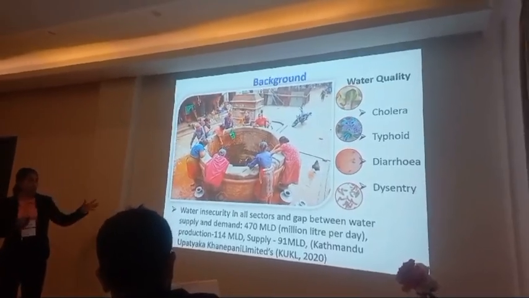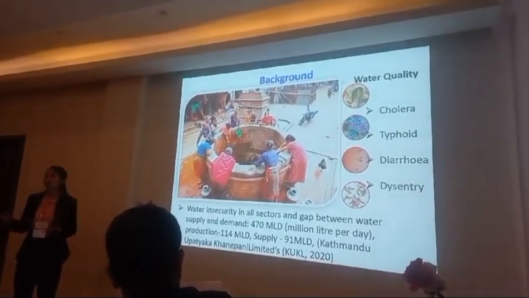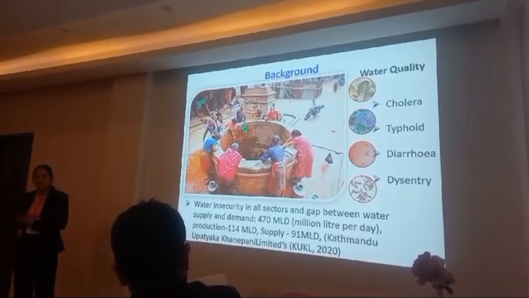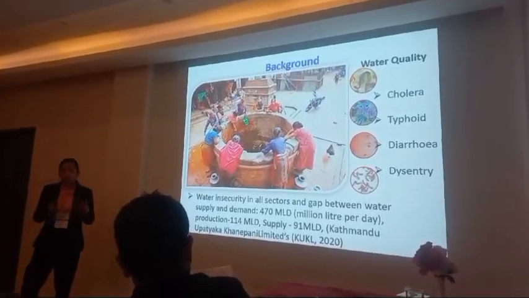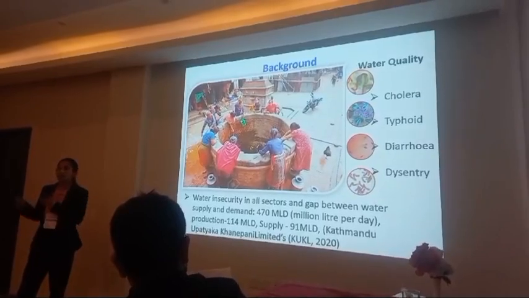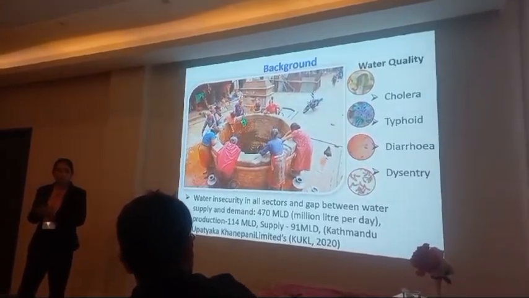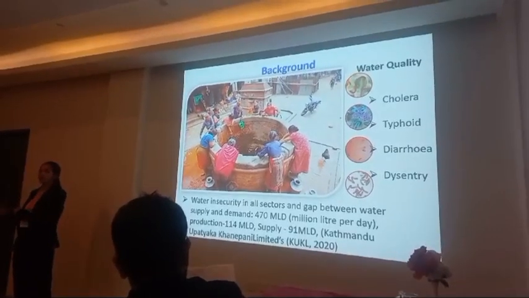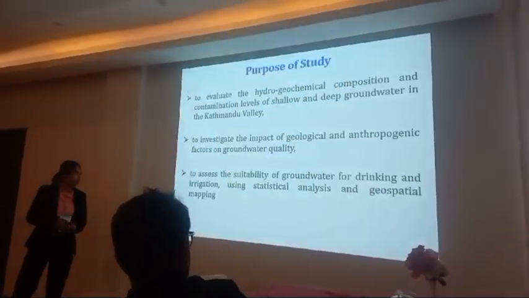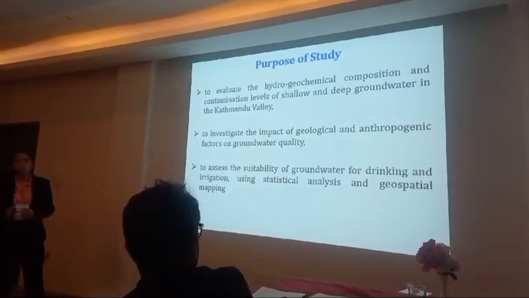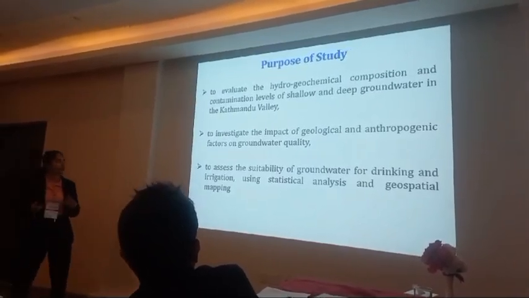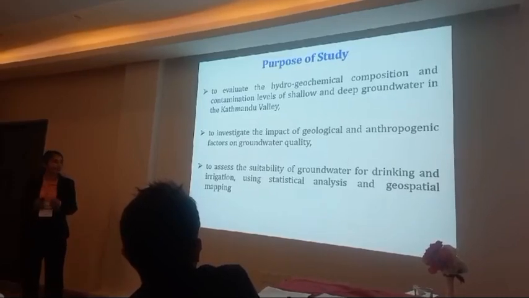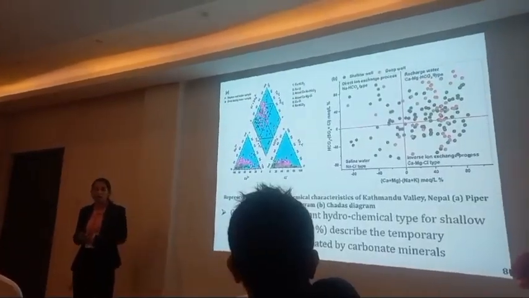This research focuses on what the contamination factors in this groundwater quality can be, and not only the contamination factors, but mainly whether there are only anthropogenic impacts, or whether there is also a connection with geological impact. So this research is mainly focused on anthropogenic as well as possibly geological contamination. The purpose of this study was to evaluate the hydrogeochemical composition and contamination levels, as I've already said, and to investigate the impact of the geological and hydrogeochemical characteristics.